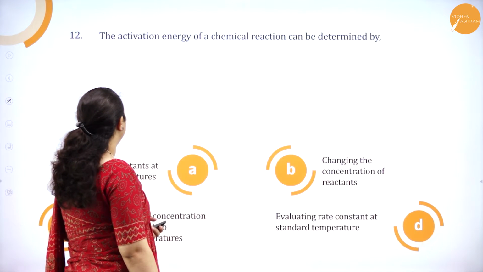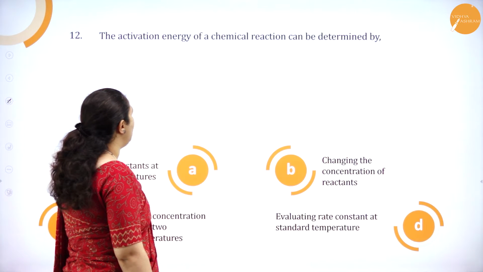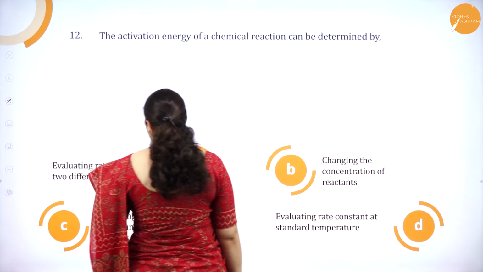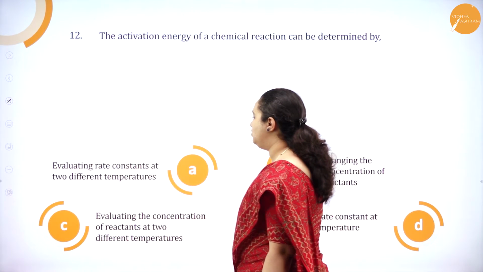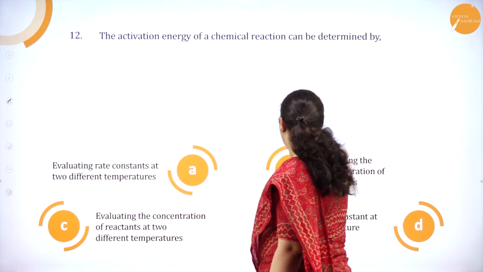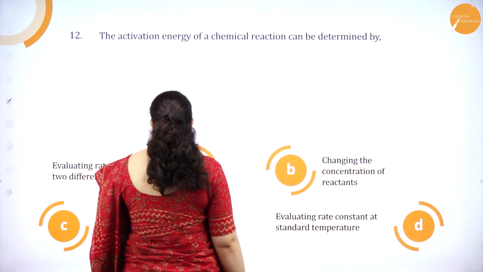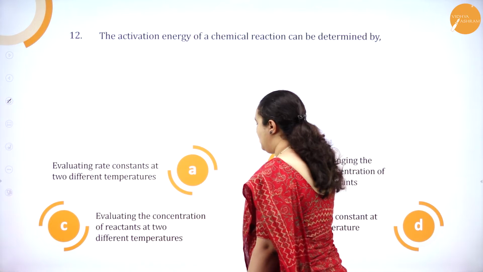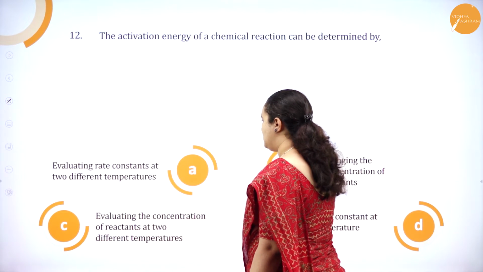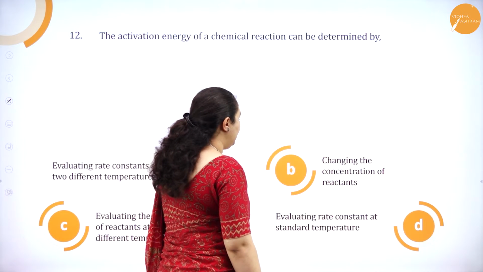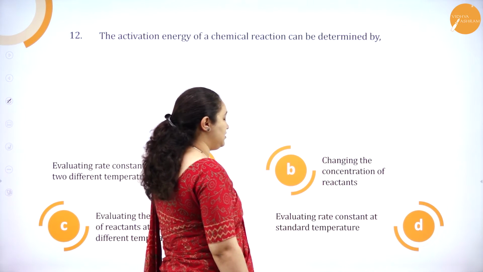Next question. The activation energy of the chemical reaction can be determined by evaluating the rate constant at two different temperature, changing the concentration of reactants, evaluating the concentration of reactant at two different temperatures. Last one, evaluating the rate constant at standard temperature.